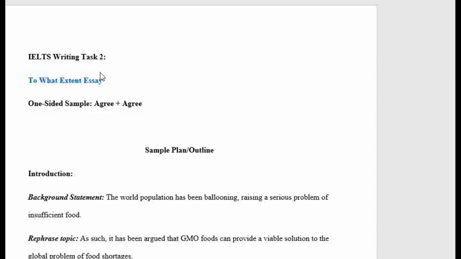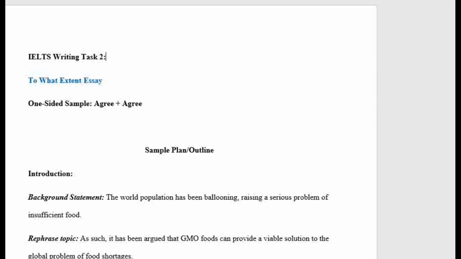So I just want to show you a sample of this kind of essay that we are talking about. So this is IELTS Writing Task 2, to what extent essay, and this sample will do the one-sided approach of agree. This is a person who has strongly agreed, and this is the sample outline.